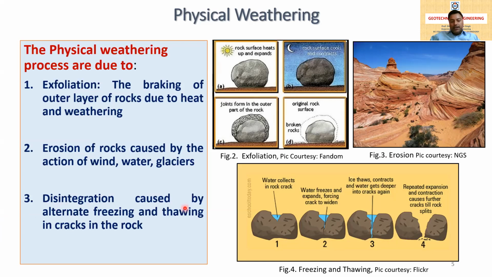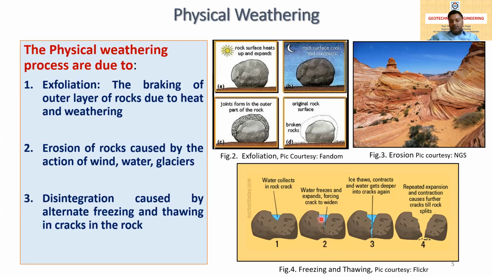And the next is the disintegration caused by the alternating freezing and thawing in cracks in the rocks. Freezing is the freezing of the water, and thawing is the melting of the ice. So when a rock, you can see in picture 4 the process of freezing and thawing, has some cuts or holes, water collects in the rock cracks, and when the temperature is low, the water freezes and expands, forcing the crack to widen.